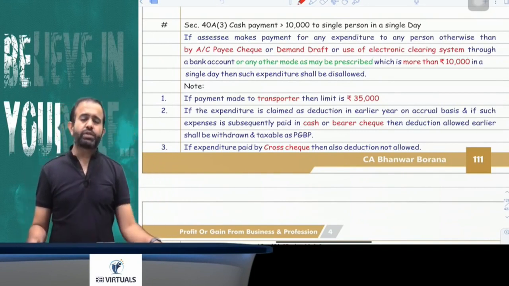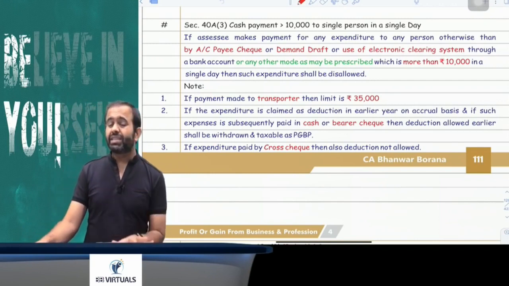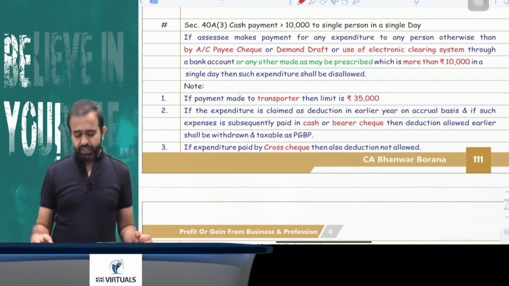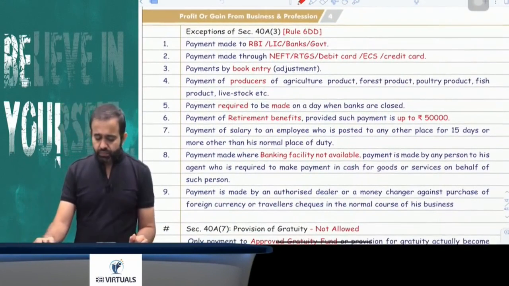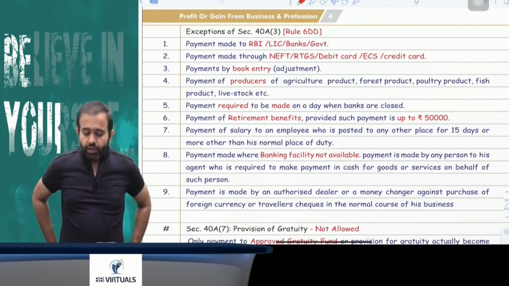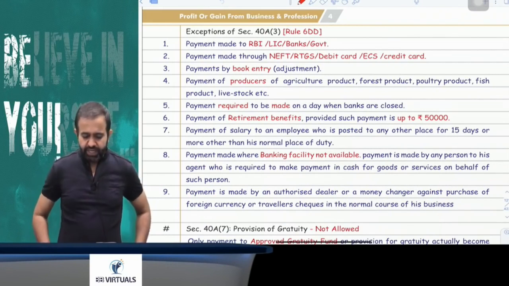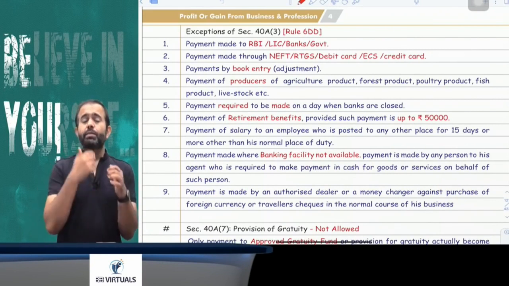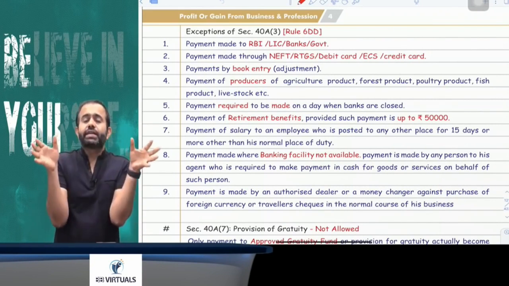But if payment is made to a transporter, then that limit will be 35,000 instead of 10,000. But basically guys, there are some exceptions. In those exceptional cases you can make the payment in cash. If payment is made to the RBI, LIC, a bank or the government, then you can make the payment in cash, no problem at all. Suppose there is a book adjustment, then it won't be treated as a cash payment.